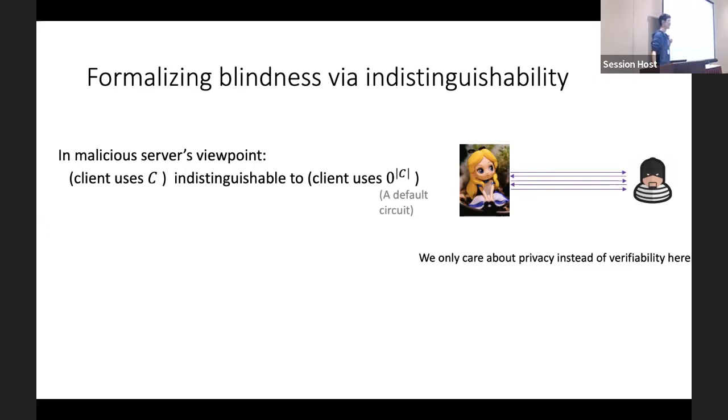And in the second case, there's nothing about the circuit C except its length, which means the adversary could not efficiently get anything about the circuit C except its length. So we only care about privacy in this work, where privacy just means blindness, and we do not care about verifiability of the final result.